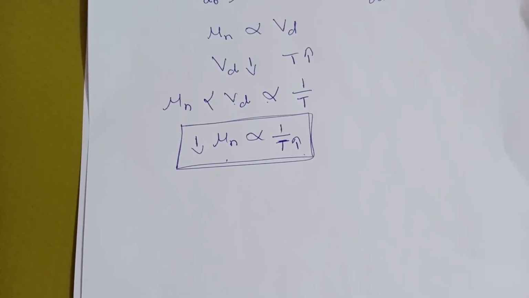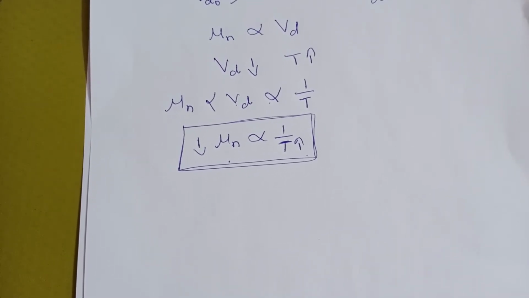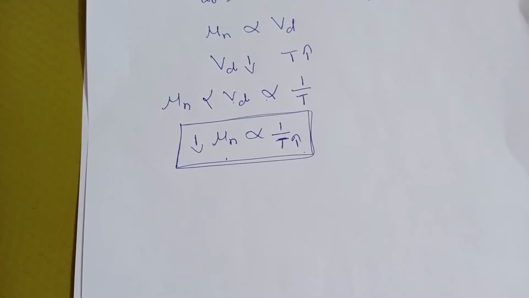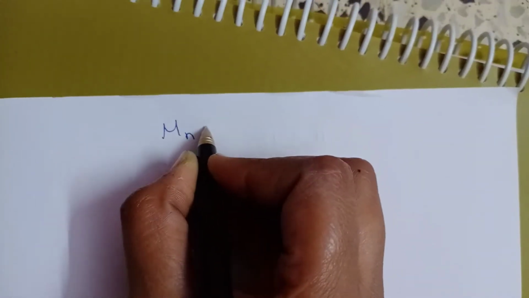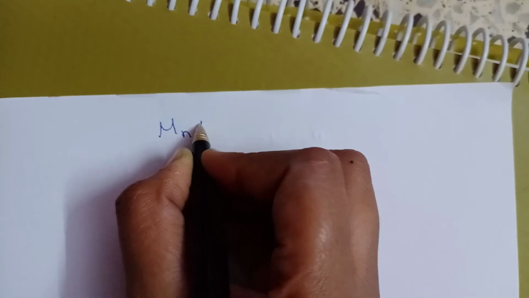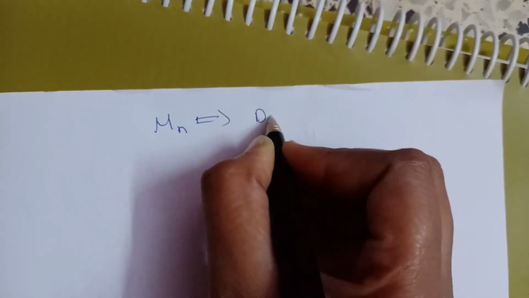In the last video, we have seen how the mobility of the charge carriers varies with respect to the temperature. In this video, I am going to explain how the mobility of the charge carriers will vary with respect to the doping concentration.